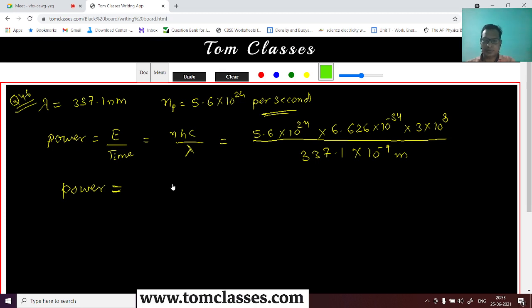Okay, so 5.6 multiplied with 6.2626, right? And then it is multiplied with the 3 and then divided by 337.1. Okay, so this is 0.33, right? 0.33. Now what is the 10 power? It has got 24 minus 34 minus 10, and this is minus 2 and then plus 9, it is 7. Okay, so that one is joules per second.